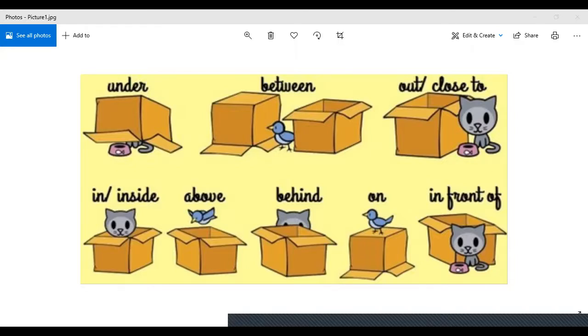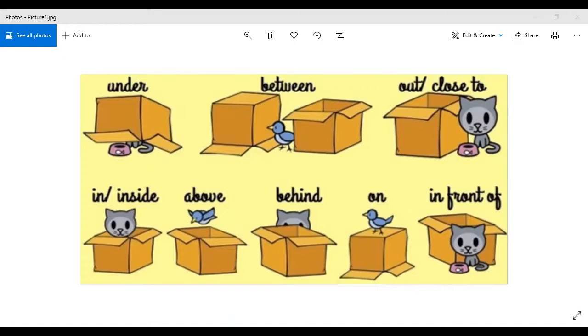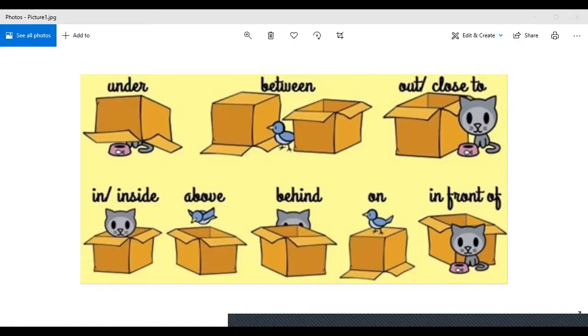Then we have above, right? Now, when something has this position, we will be using the word above to tell about that. Let's say the bird is above the box, right? Got it? Okay. Now, when something is hiding behind something, then we will be using the word behind. Let's say the cat is behind the box, right?